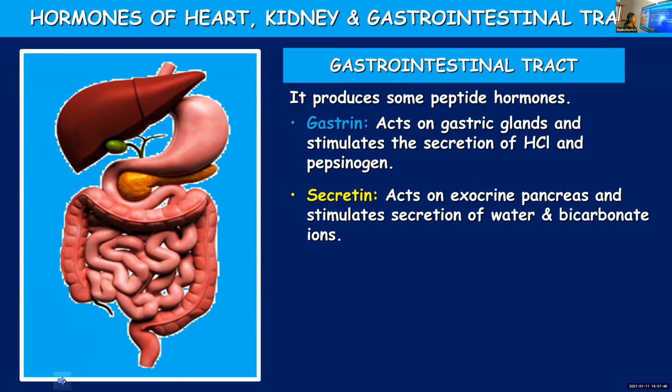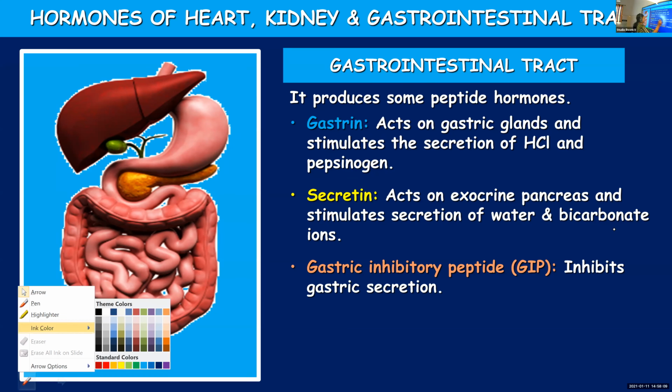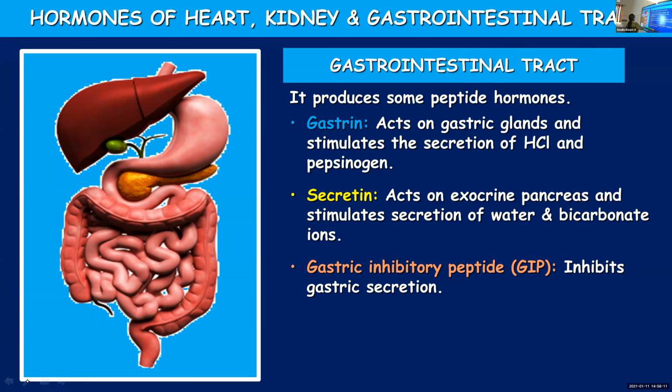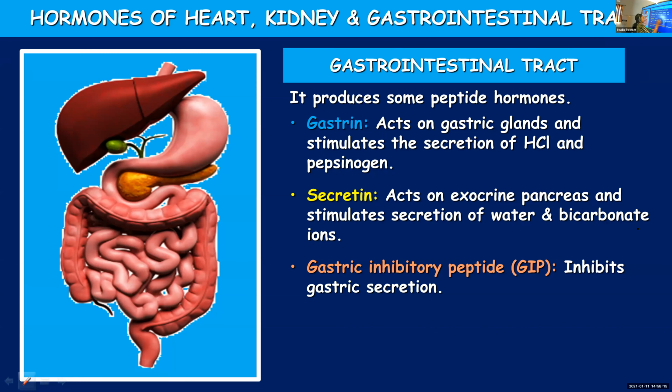Then secretin. Secretin acts on exocrine pancreas. Already we mentioned about exocrine and endocrine part of pancreas. So it will act on the exocrine pancreas and promotes the release of water and bicarbonate ions. What is the significance of bicarbonate ions? Any idea? Bicarbonate ions can provide an alkaline medium.